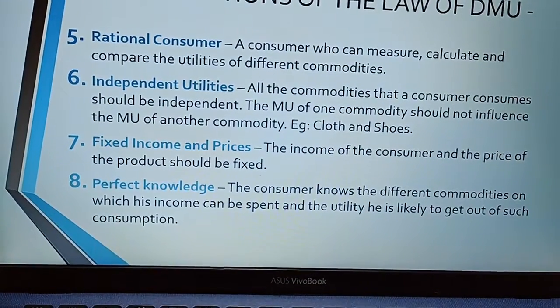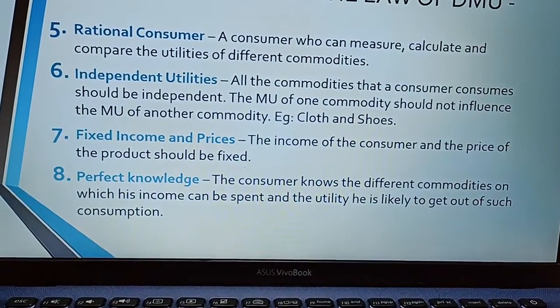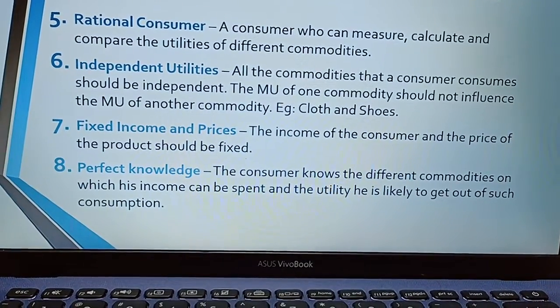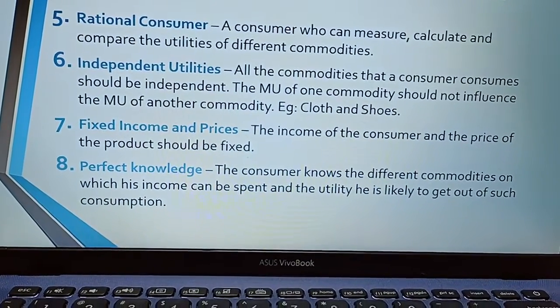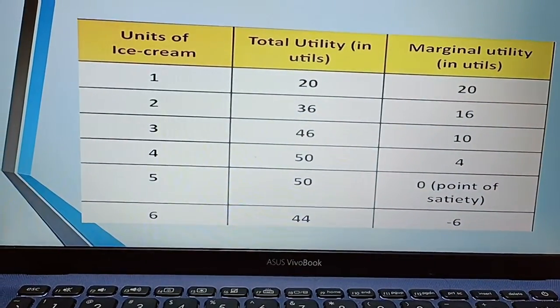Seventh, fixed income and prices. The income of the consumer and the price of the product should be fixed. Eighth, perfect knowledge. The consumer knows the different commodities on which his income can be spent and the utility he is likely to get out of each consumption. Let's understand it as a table.